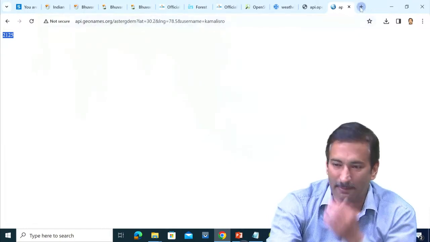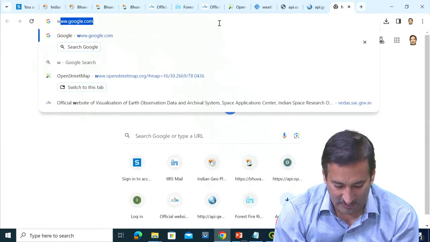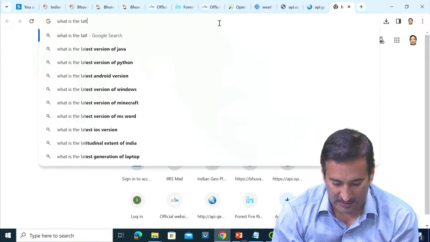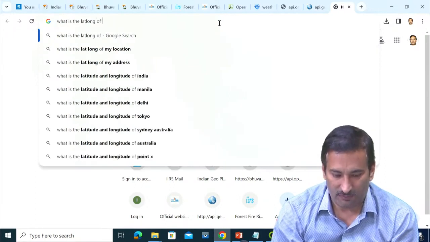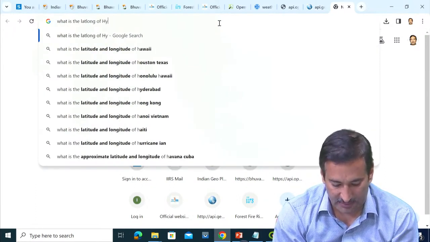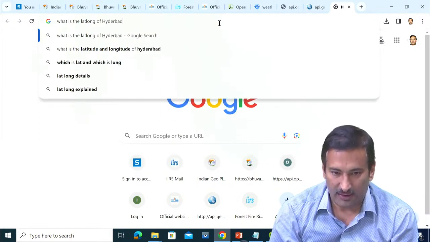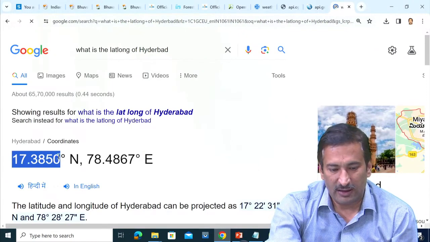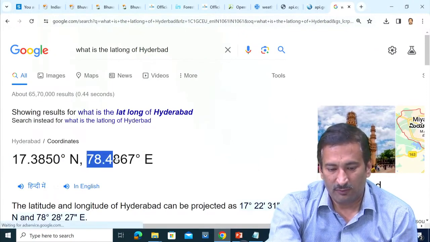Now let us take one example here. If I ask what is the lat long of, let us say, Hyderabad, it will give me 17.3 and 78.486.